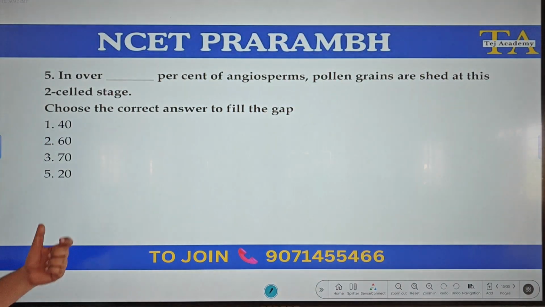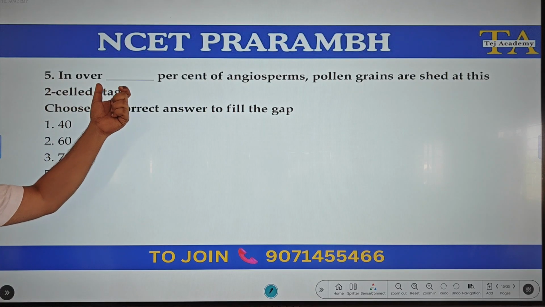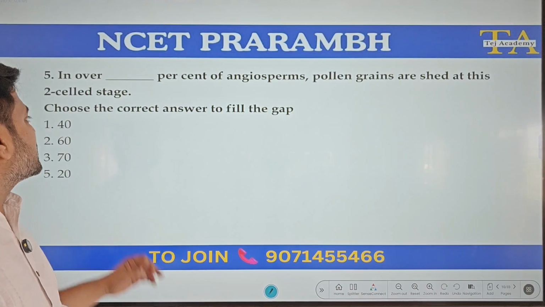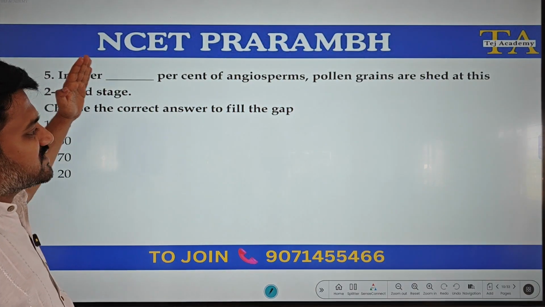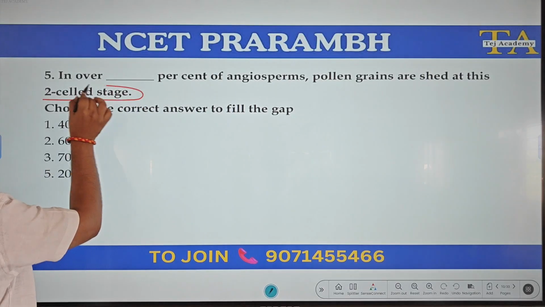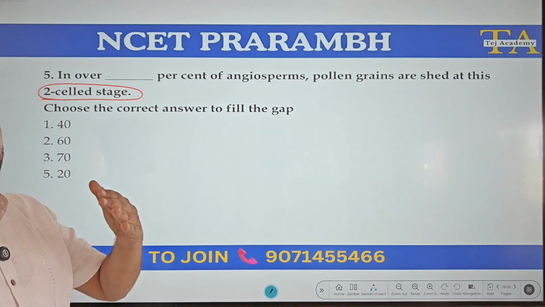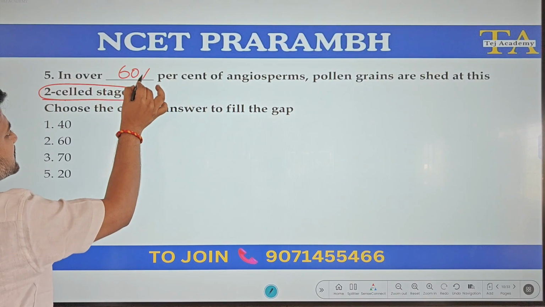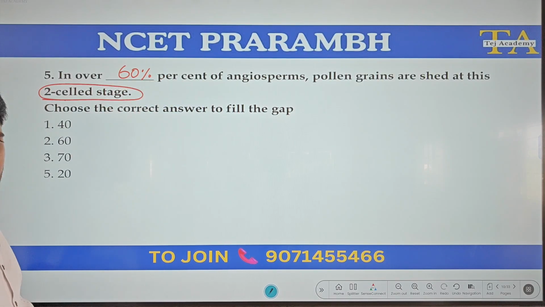Let's see this question. In over dash percentage of angiosperms, pollen grains are shed at the 2-celled stage. So what is the percentage of the angiosperms which will shed pollen grains at 2-celled stage? We know it is 60%, more than 60% of the angiosperms.